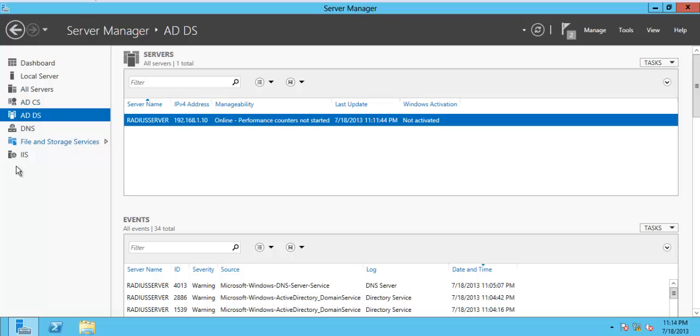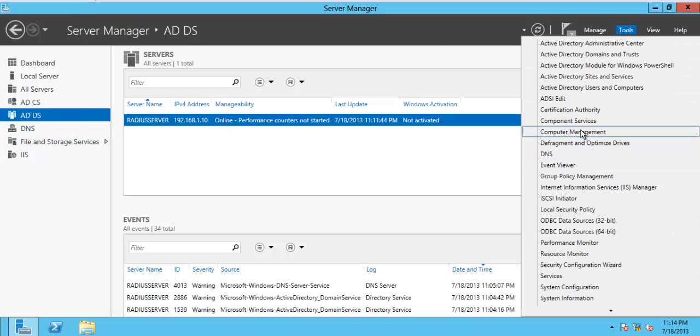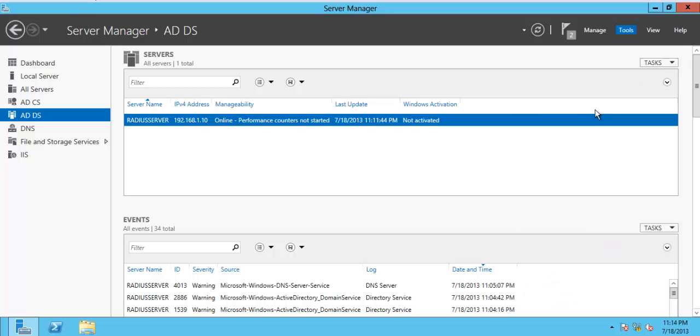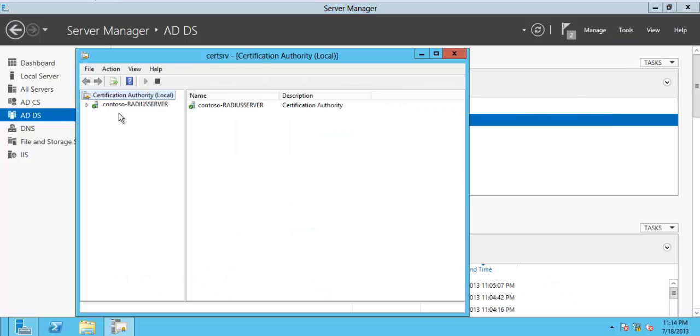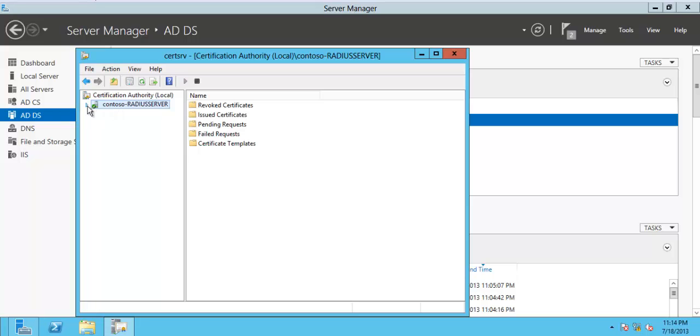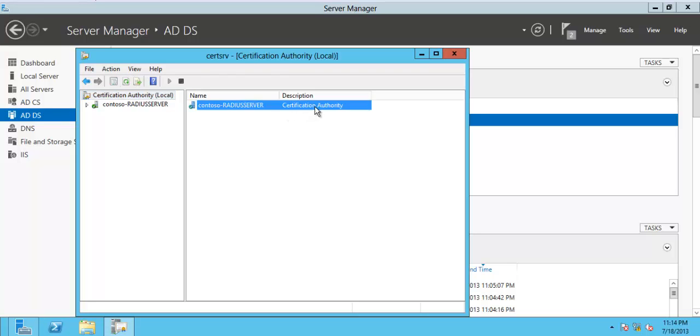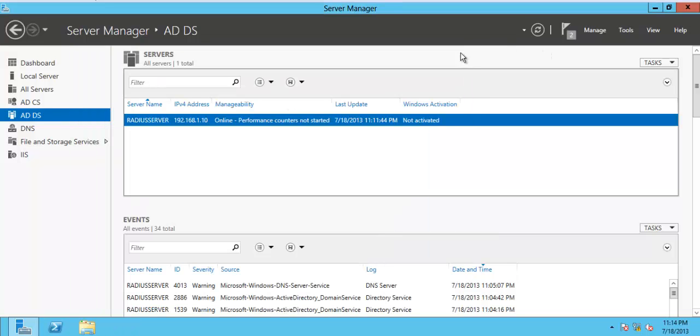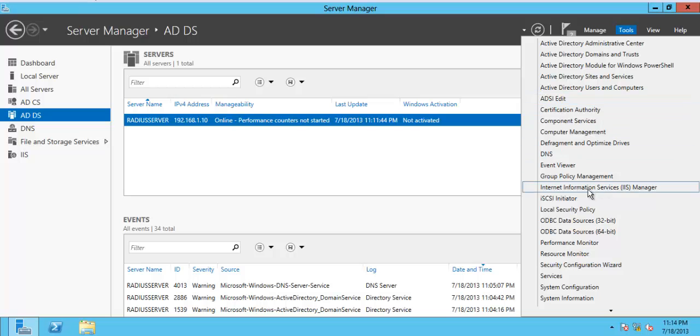Then you can see over here the Active Directory certificate authority services, the RADIUS server. It's a certificate authority.